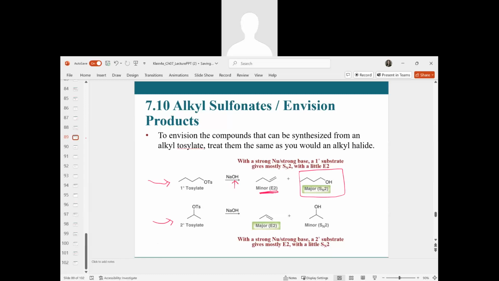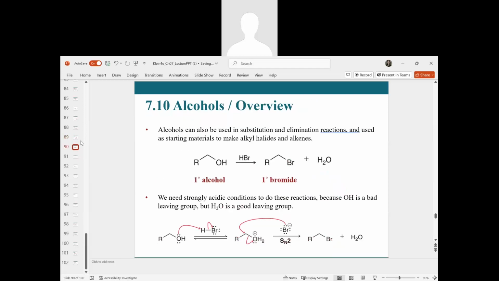Then with our secondary tosylate, shown down in the second row here, we treat that with the same reagent, the strong nucleophile, strong base, the hydroxide. Now we'll see that with a secondary substrate, our major product will be an elimination product, and our minor product is now the substitution product. So again, you should begin to look at the substrate to determine what your main reaction mechanism will be, whether it's elimination or substitution, as we see with these cases here.